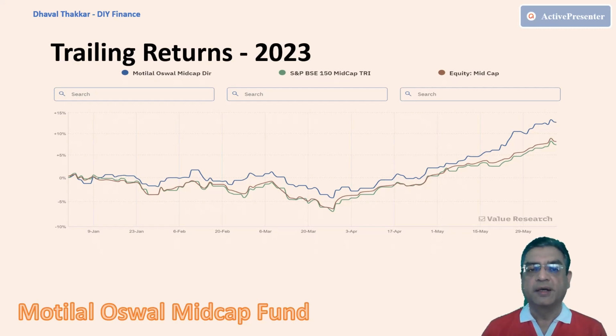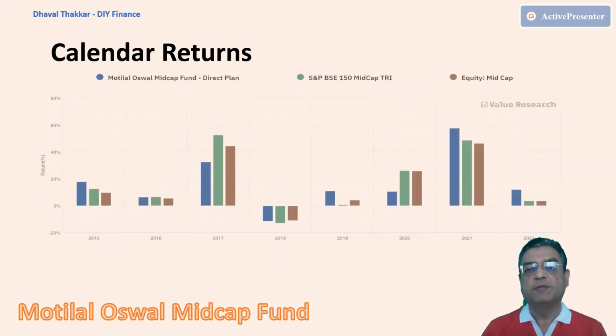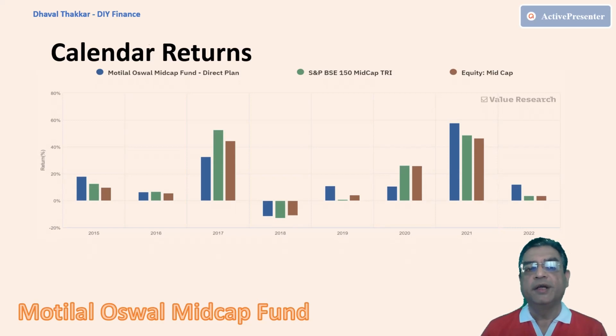Now let's also check the calendar returns for consistency of the fund's performance. Here we have the data for the last 8 years, that is from 2015 to 2022. The fund is able to beat its index and its category 5 out of 8 years, which does not make the fund very consistent in its performance. Here if you observe generally, after a year or two of outperformance, there is 1 year of underperformance. The years of 2021 and 2022 have been quite good years for the fund, but it has usually underperformed in 2020.